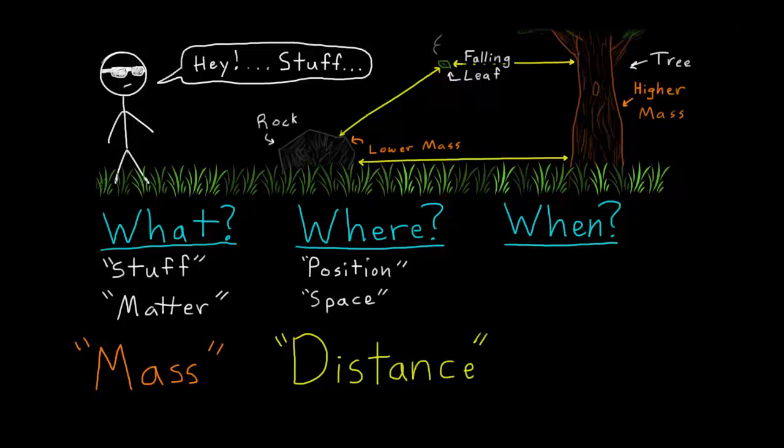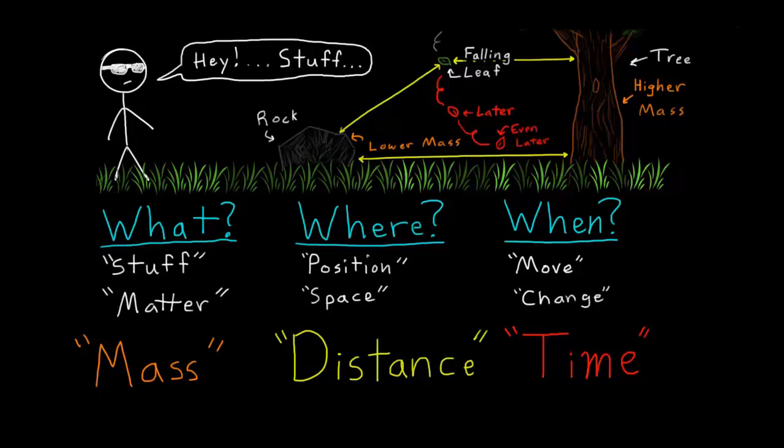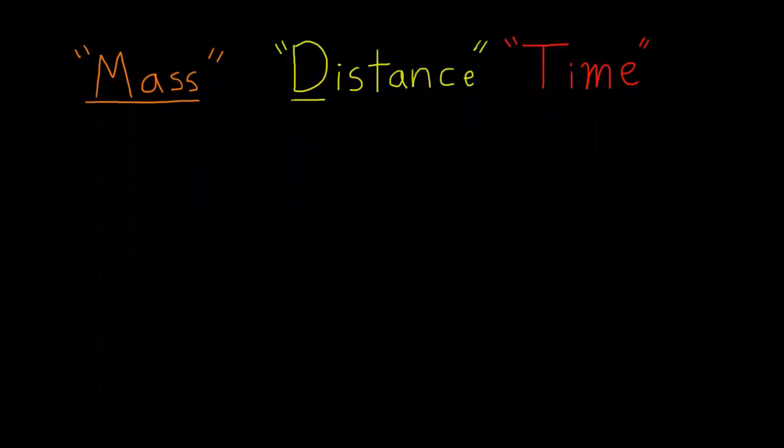Next, we know that stuff can move, meaning the position changes. We use the word time to describe how much change an object can go through between one scenario and another. The position of an object can change much less in a short time than it can over a long time. Now we have three basic quantities: mass, distance, and time. If we want to describe our world, keeping track of these three things is a good starting point.